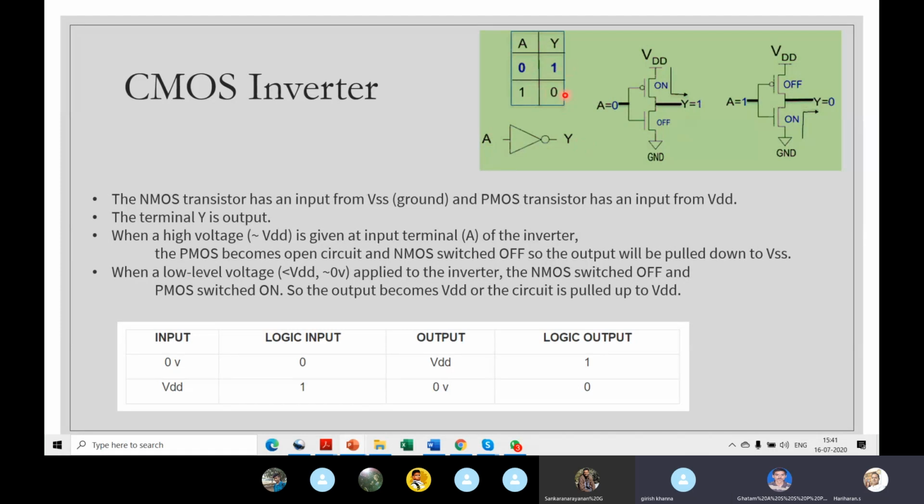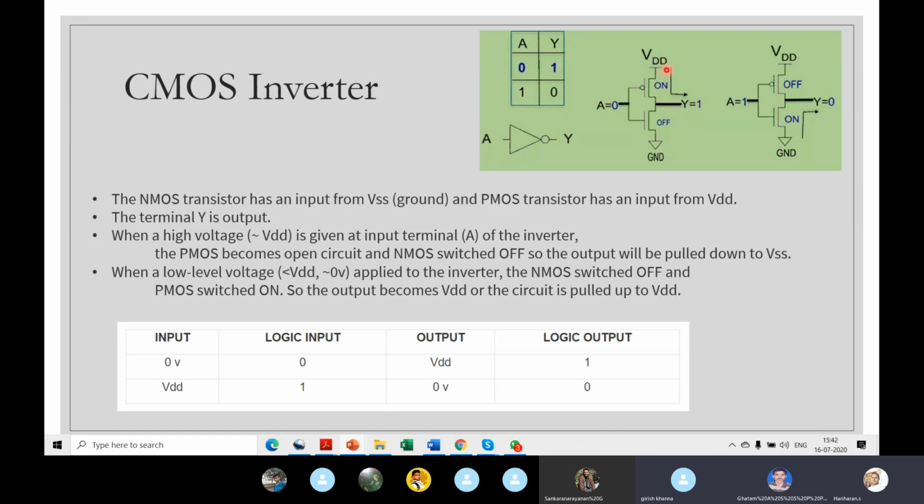Let's see how the transistor works. This is the analysis. You put a 0 here. This PMOS is on, and the NMOS is off. When it's off, it's a high resistance path. So the current cannot flow down, there's no path to the ground, because there is high resistance. I told you it's very less leaky. It doesn't conduct, it's off. The only path the current can flow is through to the Y.